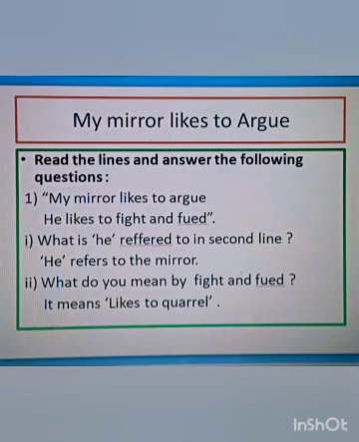From these two lines I am going to ask you questions. The first question is, what does he refer to in the second line? Answer: he refers to the mirror in the second line. And the second question is, what do you mean by fight and feud?